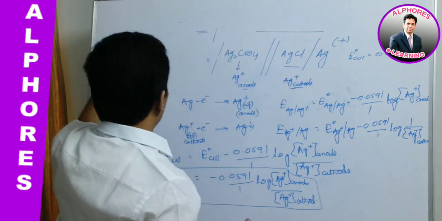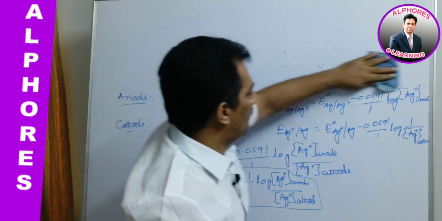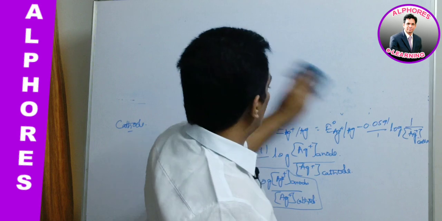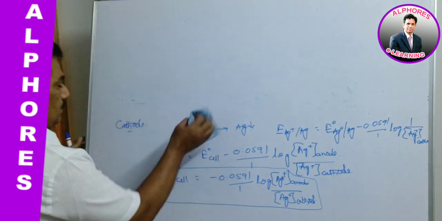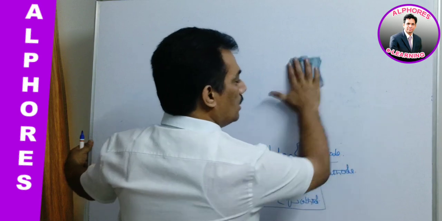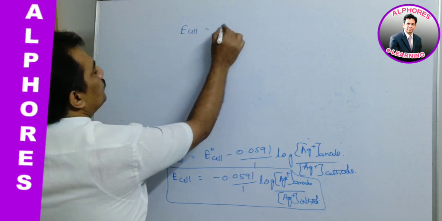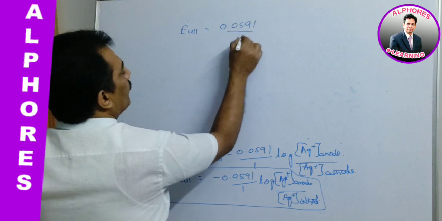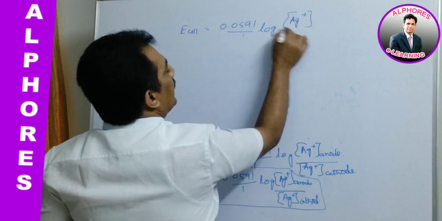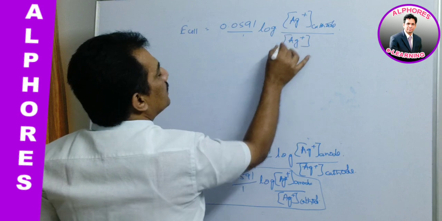Here, when we are getting E cell is equal to minus 0.0591 by 1 log, we can rewrite it as E cell is equal to plus 0.0591 by 1 log Ag plus cathode by Ag plus anode.